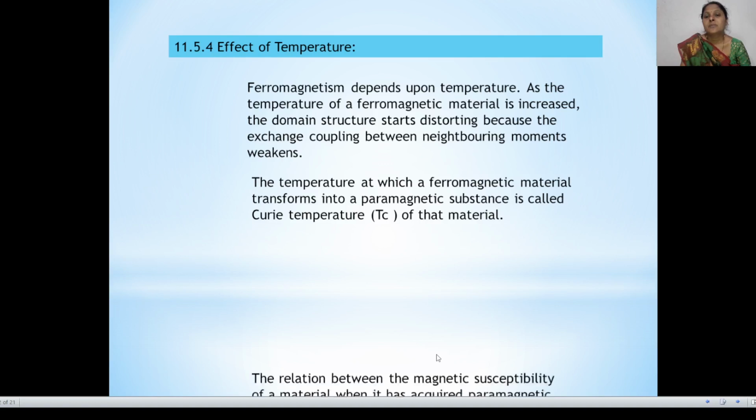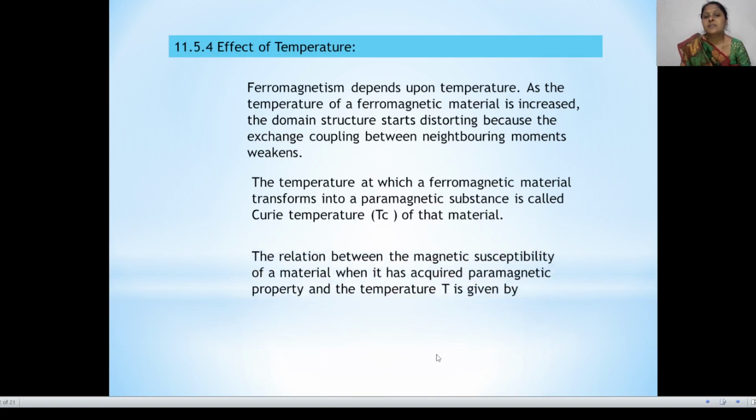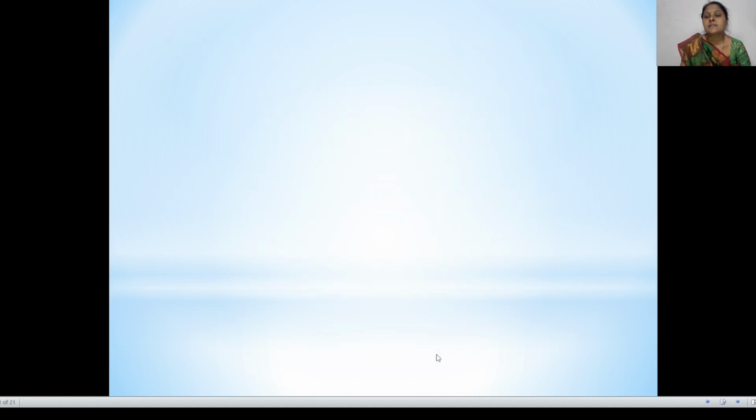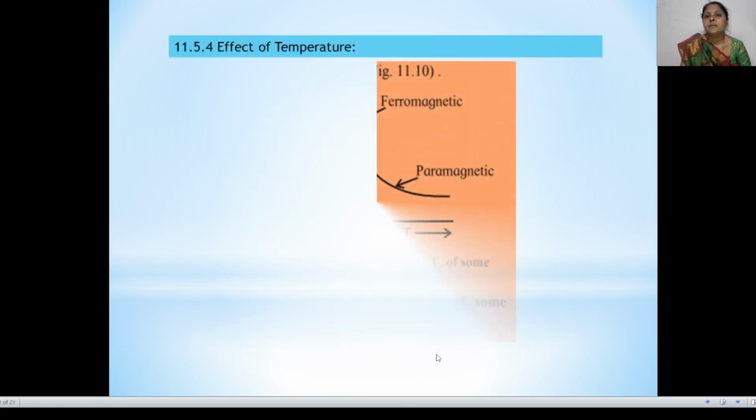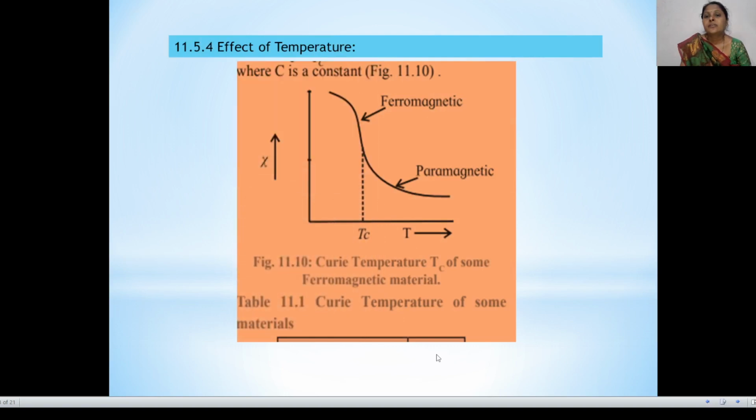The relation between the magnetic susceptibility of the material when it has acquired paramagnetic properties and temperature T is given by chi is equal to C by T minus Tc. As shown in the figure, effect of temperature, Curie temperature Tc of some ferromagnetic material, means chi versus T. Look here, Tc is a point, the Curie temperature.